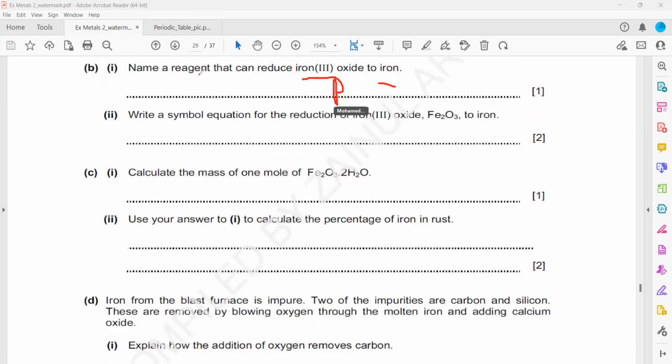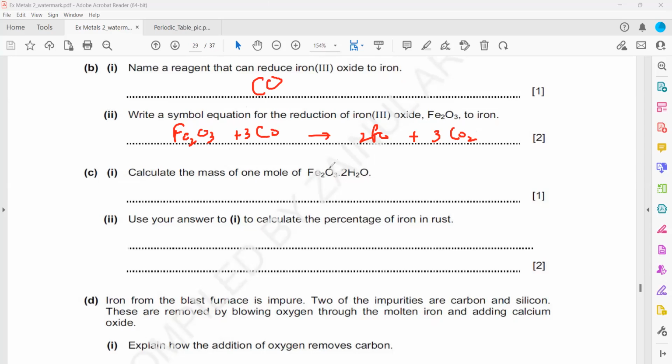So usually we use carbon monoxide, because we want to remove oxygen. Sir, can it be a metal higher in reactivity? Yes, you can mention that as well, potassium or any other. Then write the equation: iron 3 oxide plus carbon monoxide gives 2 iron plus 3 carbon dioxide.